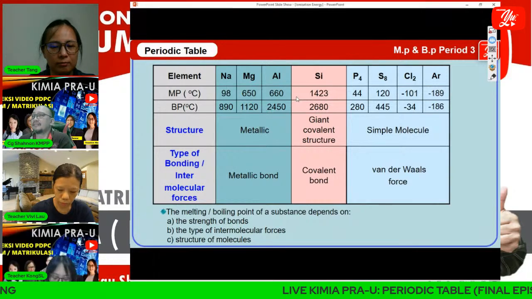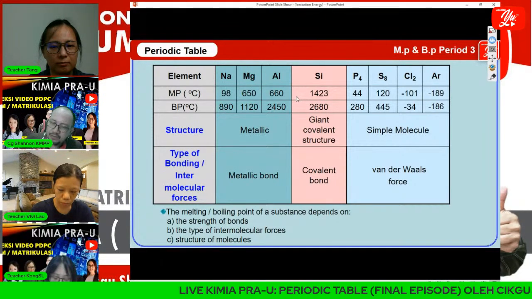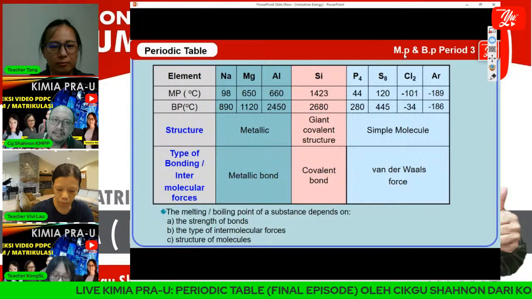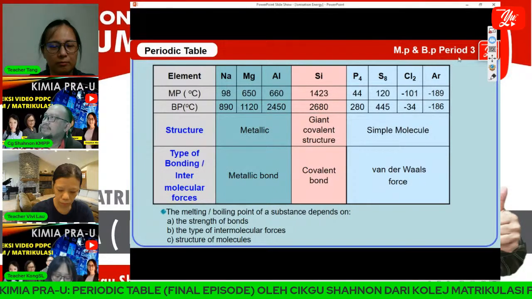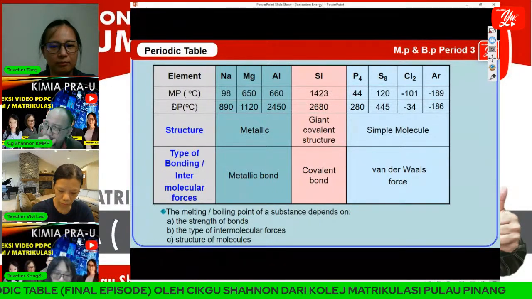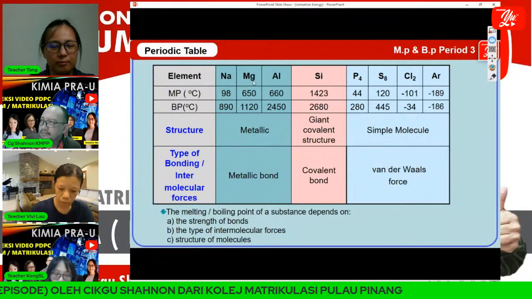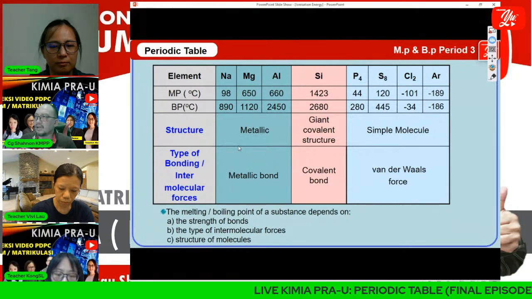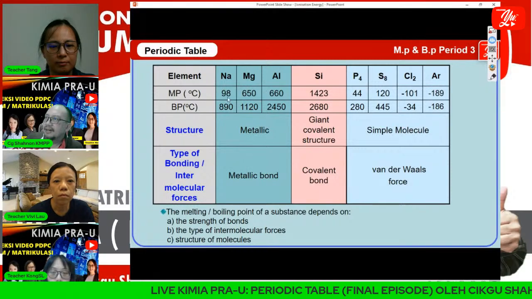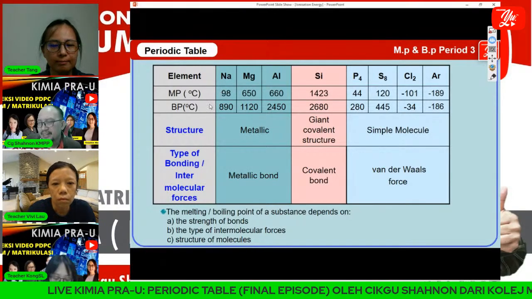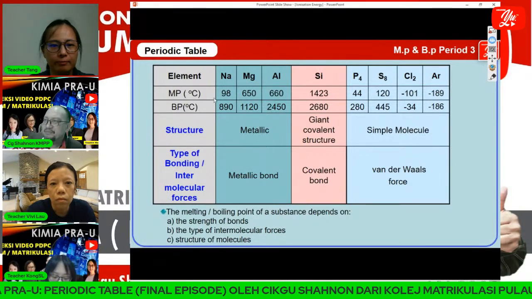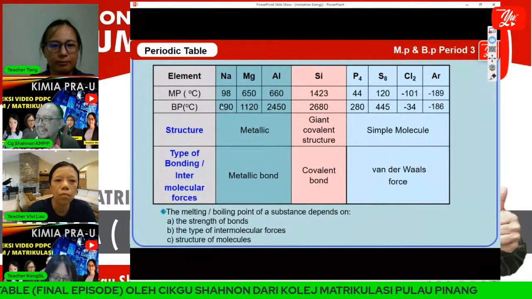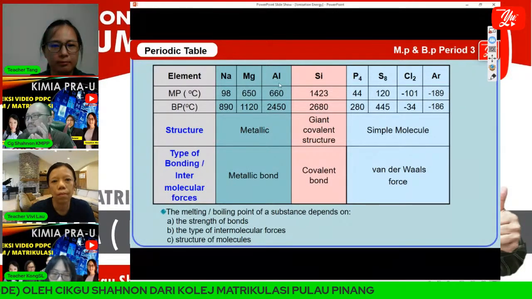Let me show the melting and boiling point of period 3 elements, for example. This is sodium, magnesium, and aluminium. The melting point of sodium is 98, melting point for magnesium is 650, and so on. From here we can see that the melting point and boiling point increase from sodium to aluminium.